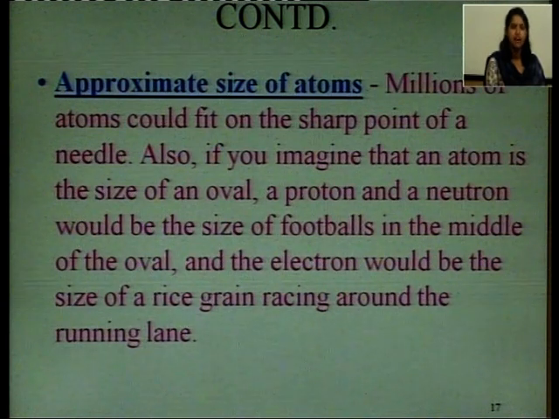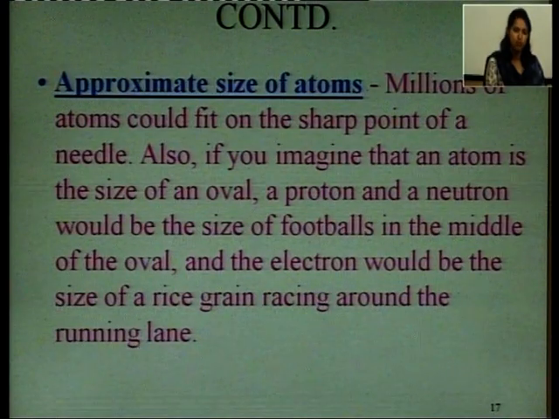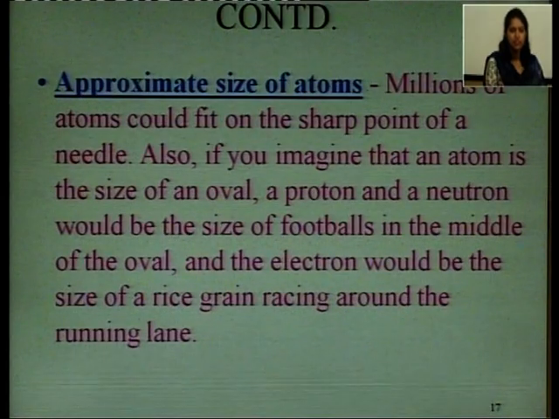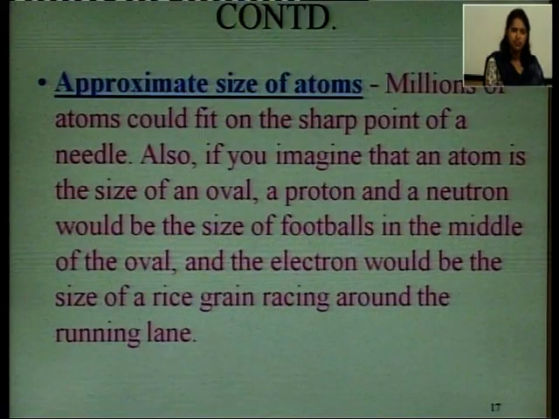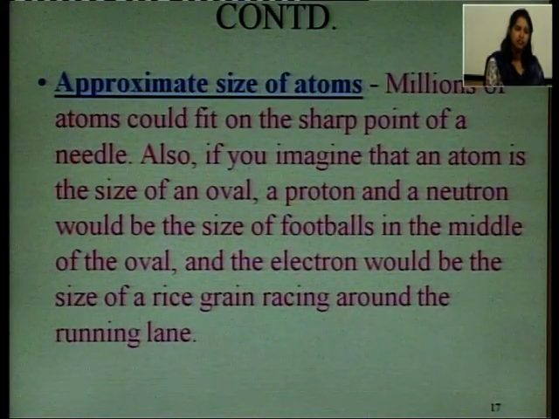Also, if you imagine an atom the size of an oval, a proton and neutron would be the size of footballs in the middle of the oval, and the electrons would be the size of rice grains racing around the running lane. So, you can well imagine what the size of an atom is, and then what will be the size of proton, neutron and electron.